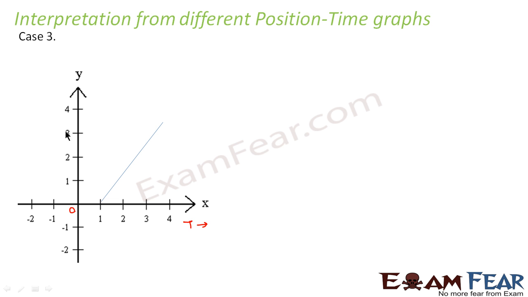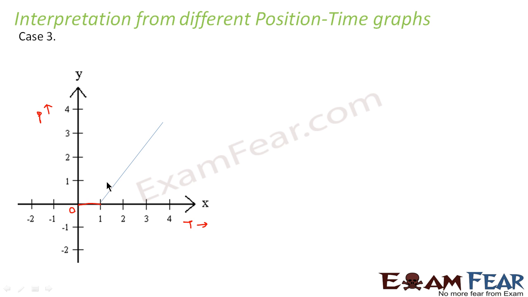So time is along x-axis, position is along y-axis. In this case, it shows that the object is at rest from 0 to 1. That means from 0 to 1, the time kept increasing, but there is no change in position of the object. The object is at 0. That means the object has no motion till first 1 hour.